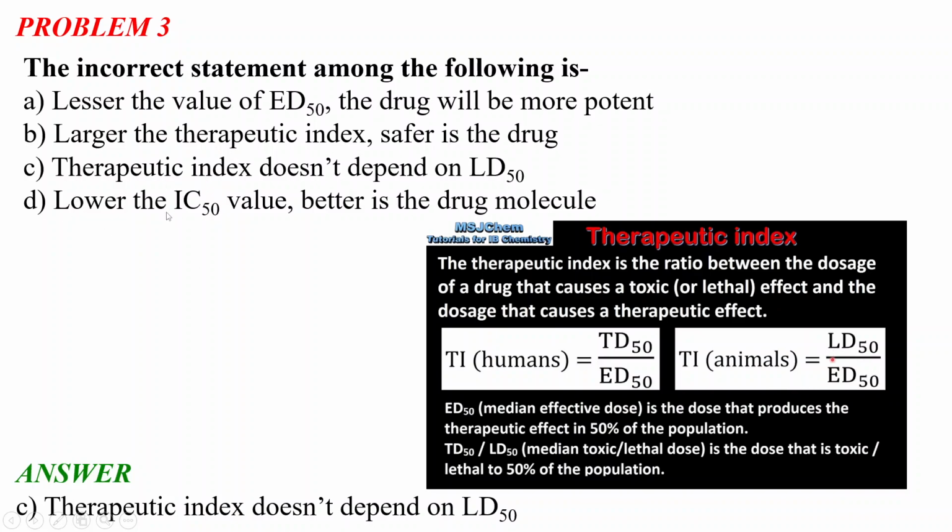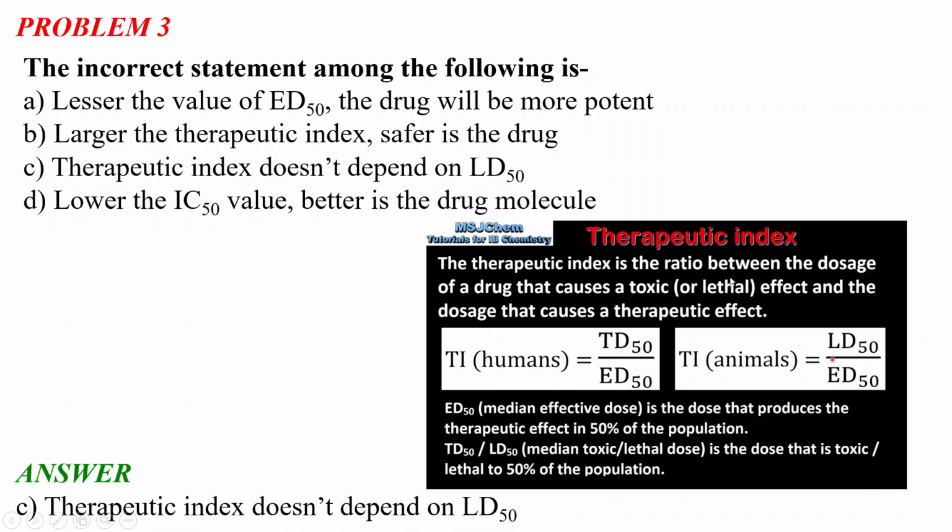And what is the IC50 value? The IC50 value is basically coined for inhibitor molecules, the enzyme inhibitor molecules. It stands for the inhibitory concentration in 50% of the population. The larger the therapeutic index value, the safer the drug molecule.